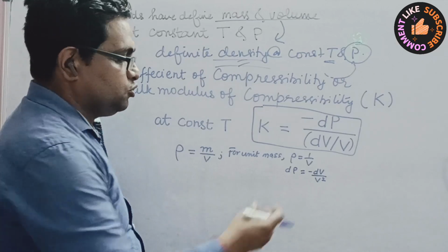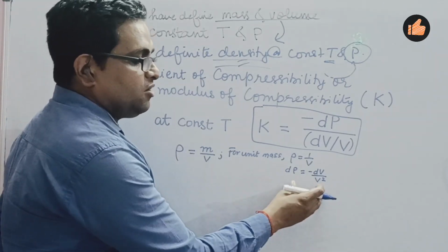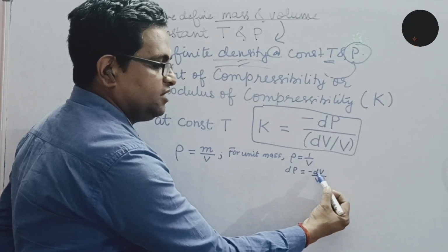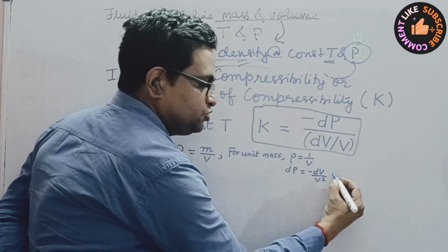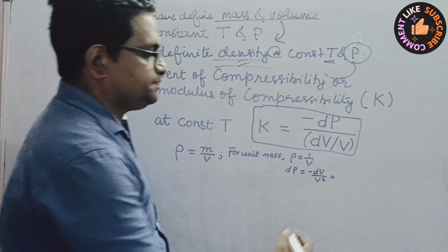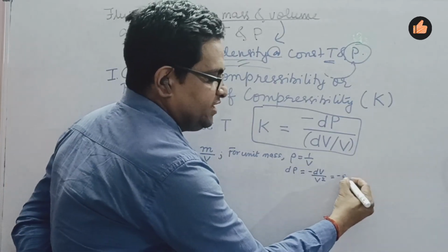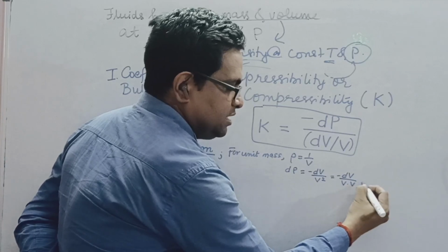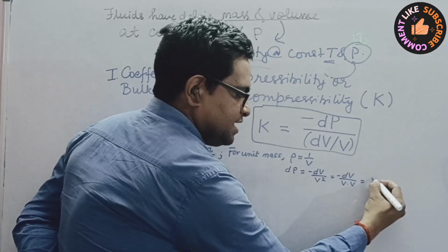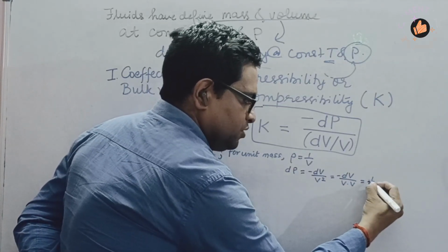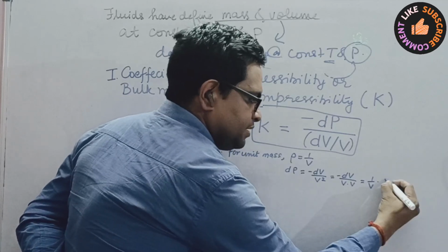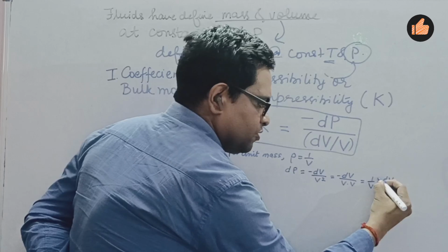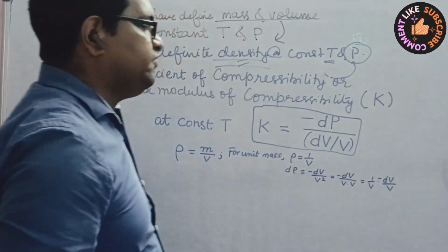I hope you are quite aware of this differentiation. On differentiating 1 upon V, you will get minus dV by V square, which you can again rewrite as minus dV upon V into V. Again, let us rewrite it as 1 upon V into minus dV by V.